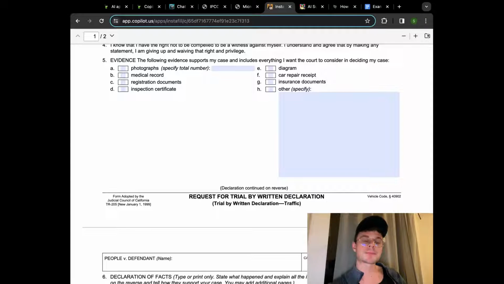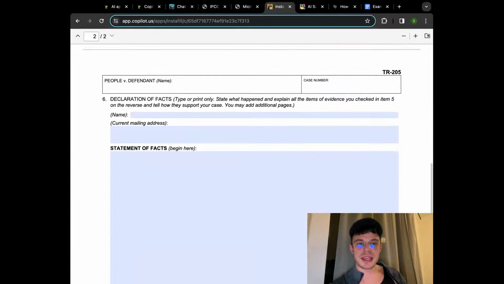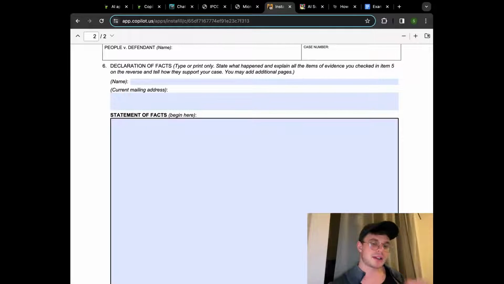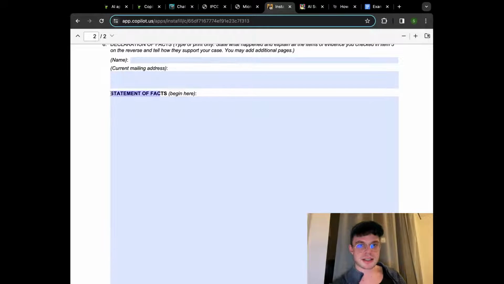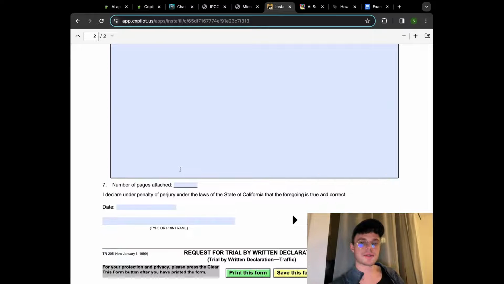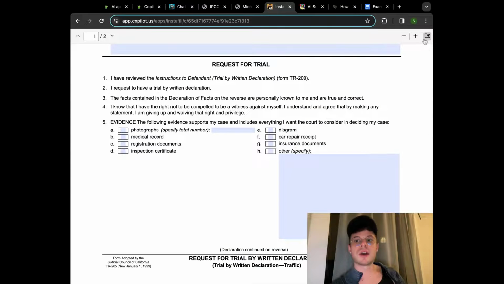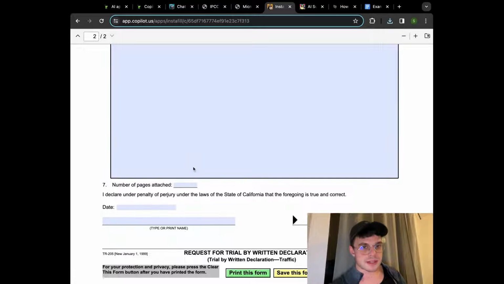We didn't need to have any additional products. And again, if you remember, we had the field for additional information. I just didn't want to waste your time typing something in, but in case you need extra pieces of information on your document, for example, here's statements of fact, we could have prompted to put in additional information here. So it's much easier for you to upload the document and fill it out. You don't need to do everything manually. And we are ready to, for example, download it and send it to the relevant institutions. As you can see on the top right, there is a little file icon. You can download it, save it, and then send it to whatever institution needs it.